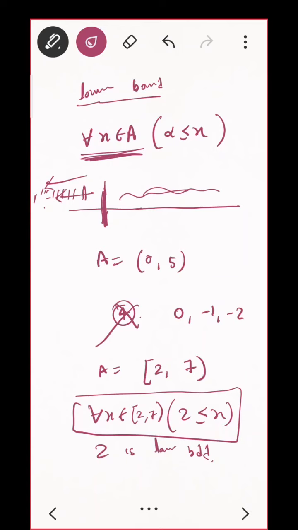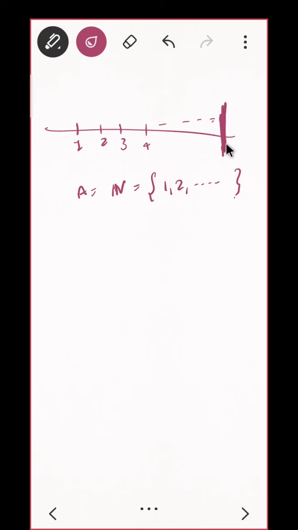It is quite visible, because I cannot put any pole here such that all the natural numbers are lying on one side. Do you agree? I cannot have any pole here, because whatever number I choose, something will be beyond it.